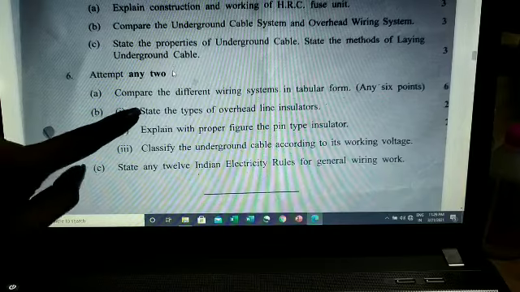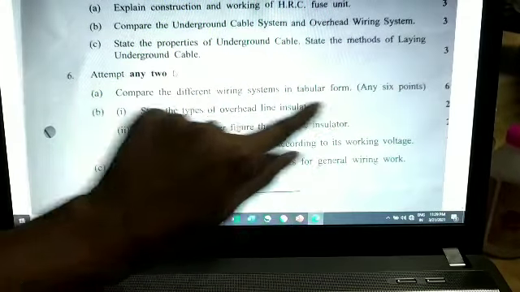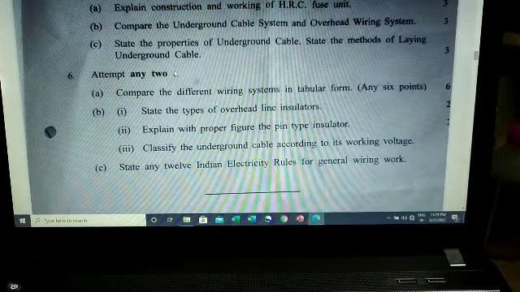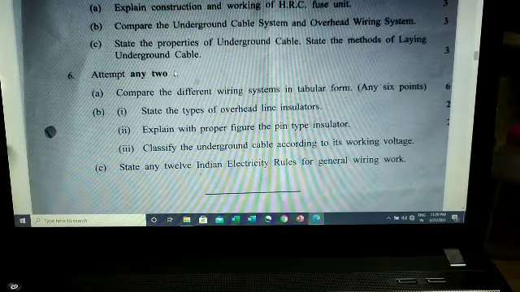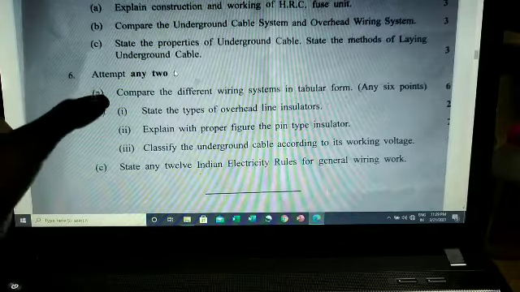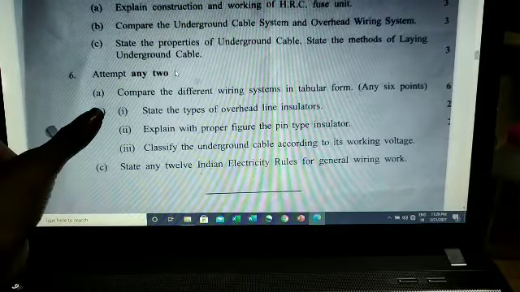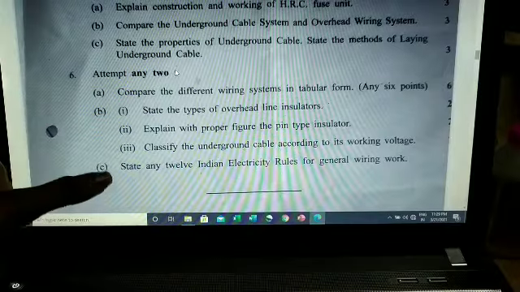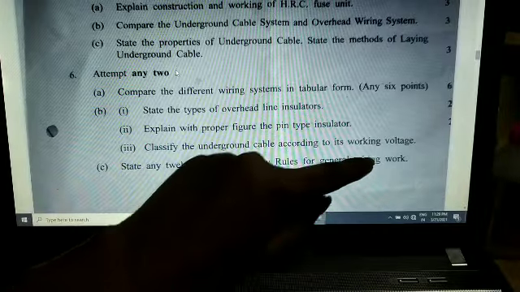Now here, compare the different wiring systems in tabular form. In your textbook there is a table, a tabular form comparison of all the wiring systems, that is cleat, casing, capping, conduit, everything that you have to compare and write in that table here. Now if you are solving this B question, then attempt all these 3 sub-questions. Okay, now see, state any 12 Indian Electricity Rules for general wiring work.